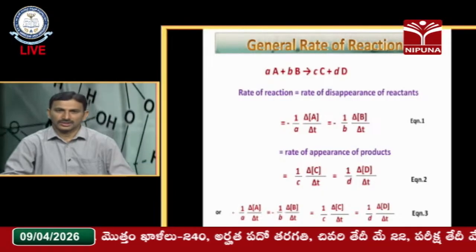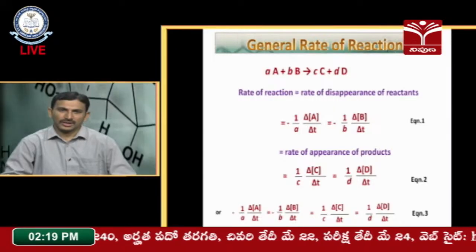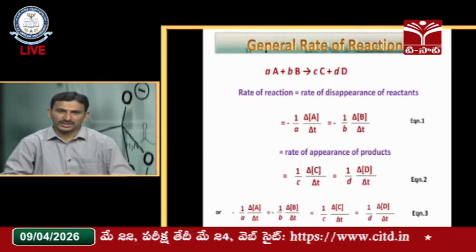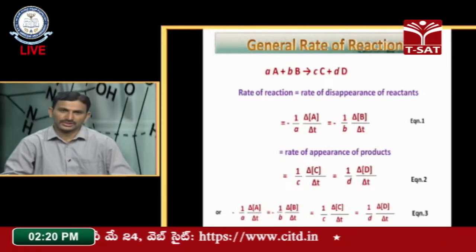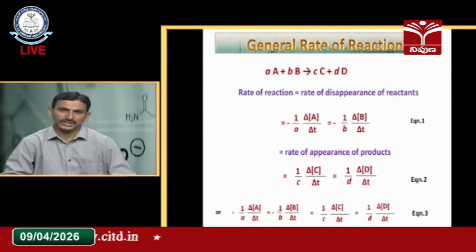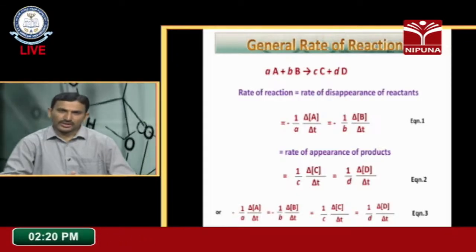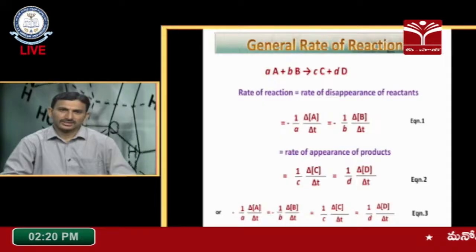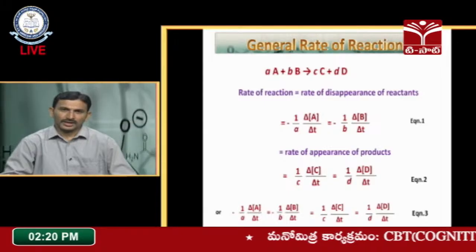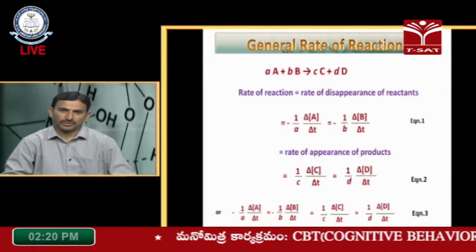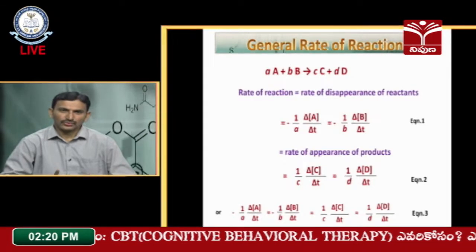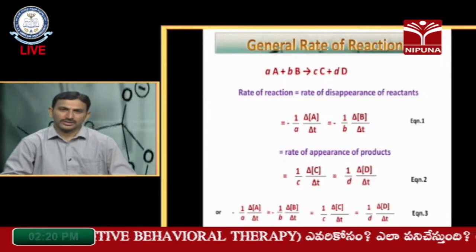Here we have an example chemical equation: small a of capital A plus small b of capital B. These reactants form the products small c of capital C and small d of capital D. The small a, b, c, d are the stoichiometric coefficients, and the capital letters A and B are the reactants which participate in the chemical reaction, and capital C and D are the products obtained in this chemical reaction. Now, how do we write the rate of the reaction?